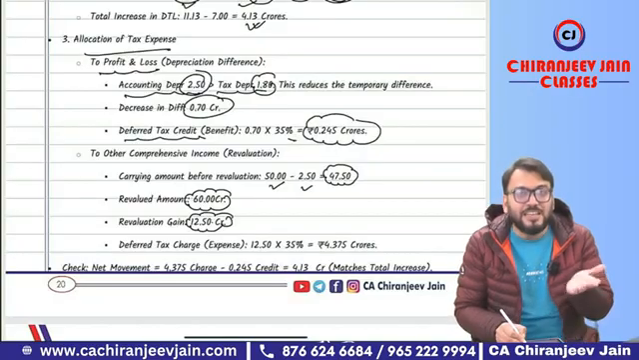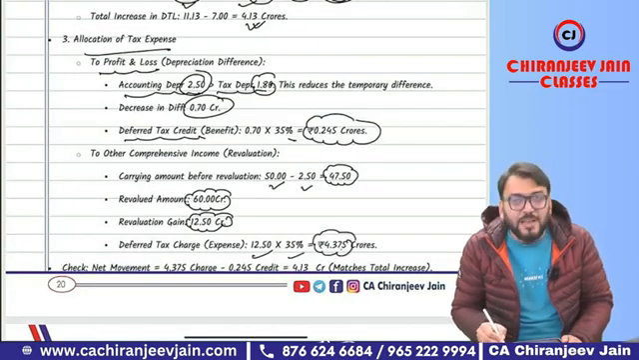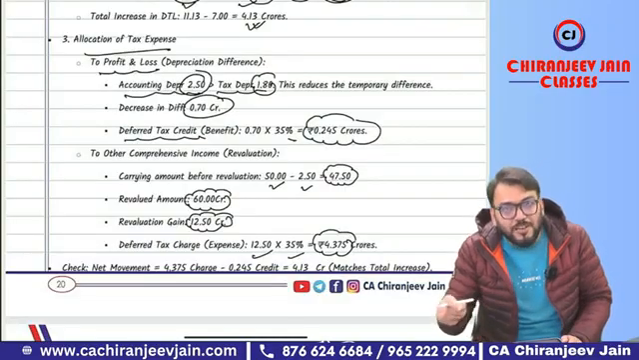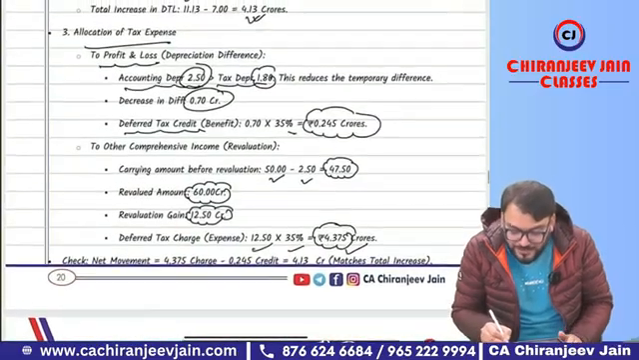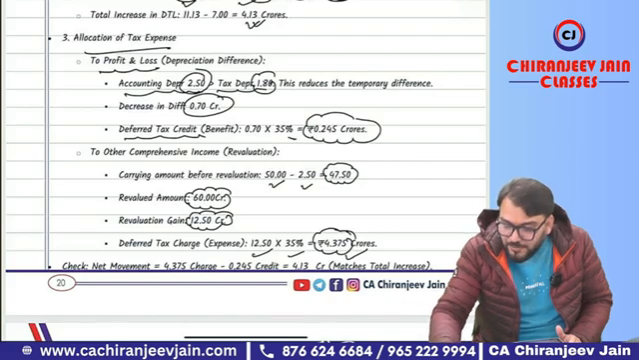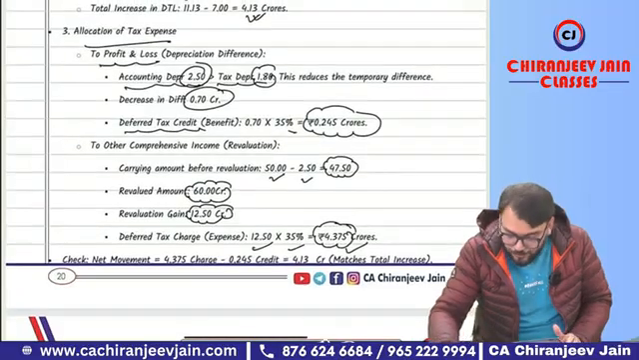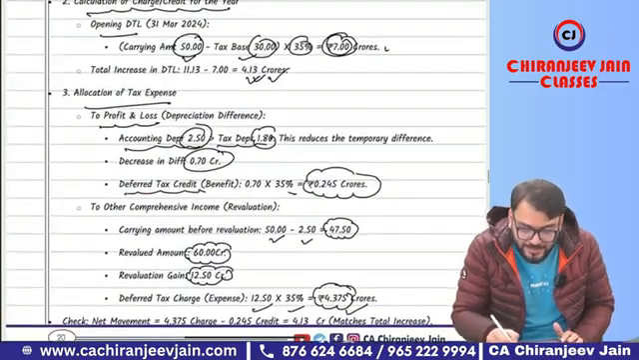On that, DTL will be created. So DTL will be how much? 12.50 into 35%, that is 4.375. So this will be actually debited to OCI. Your journal entry: OCI revaluation surplus to DTL 4.375. You can see 4.375 minus 0.245. 4.375 minus 0.245 is nothing but 4.13, which was the actual increase in the DTL.